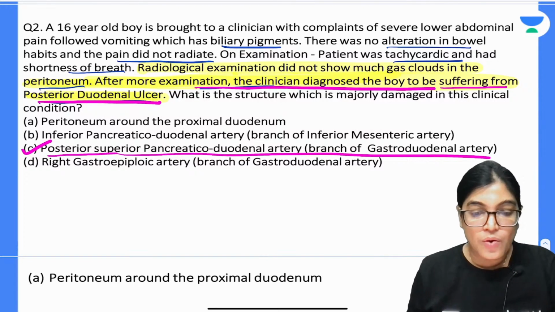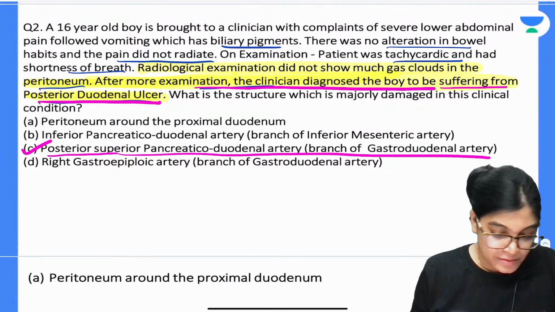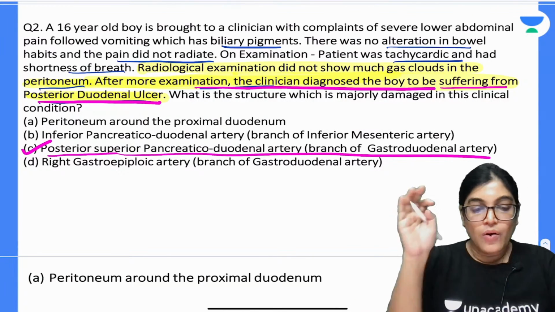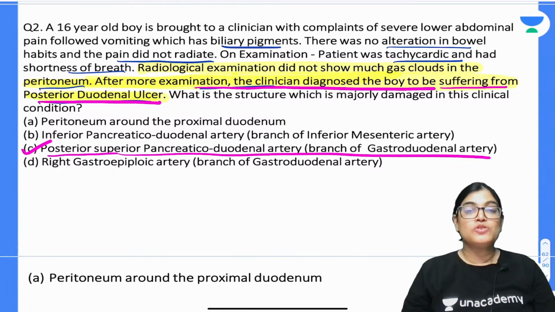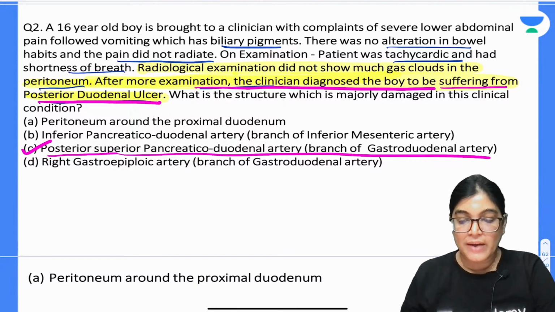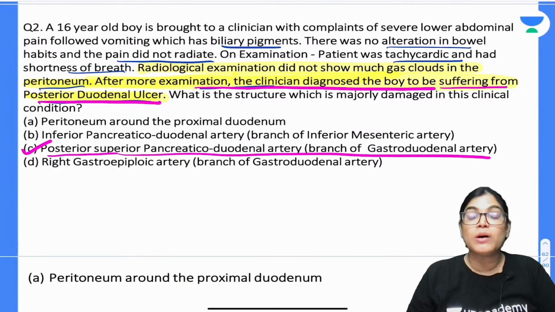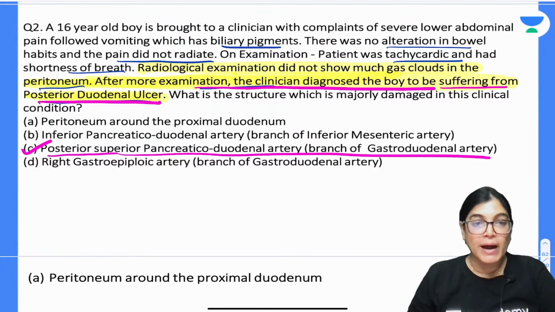The posterior superior pancreatico-duodenal artery, which is a branch of gastroduodenal artery, gives blood supply to the pancreas and to the posterior superior part of the duodenum. So according to me, this is the correct answer.